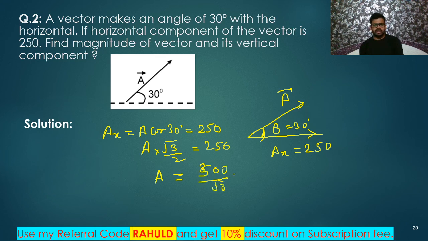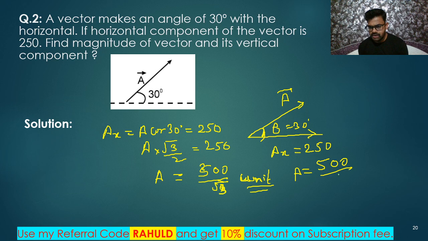Are you getting it? So finally we got this. Or not Newton; if it is force then Newton, but its unit is not given. So 500 divided by root 3 unit. That's all, this is a simple thing. Vector A is equal to 500 divided by root 3.